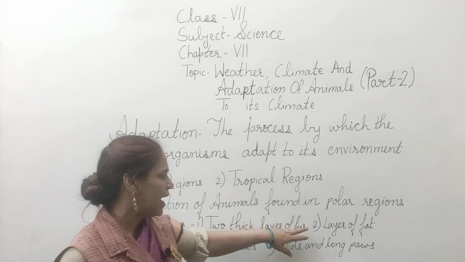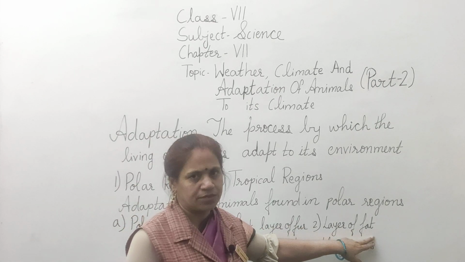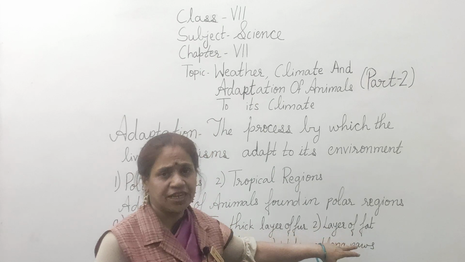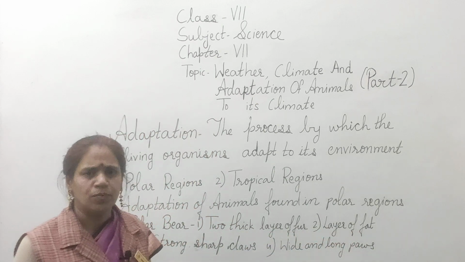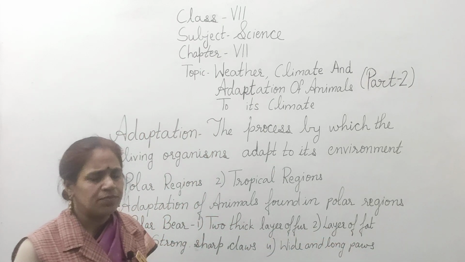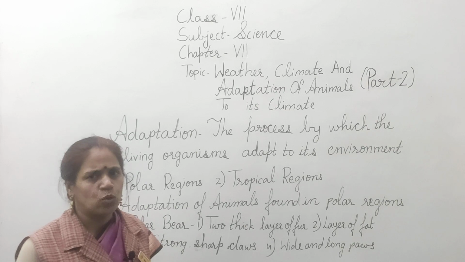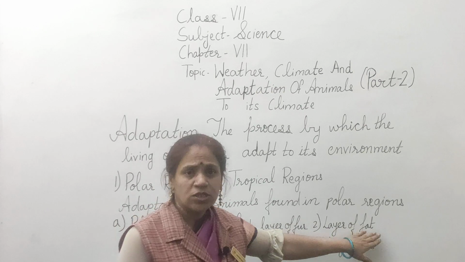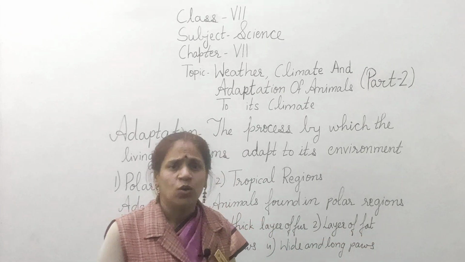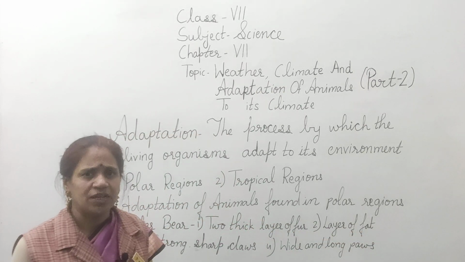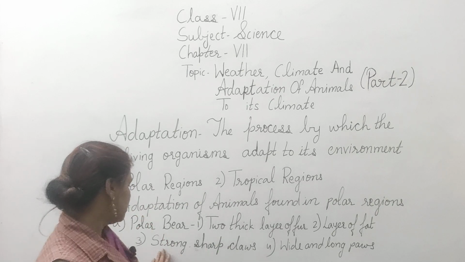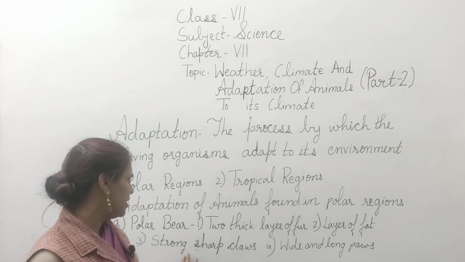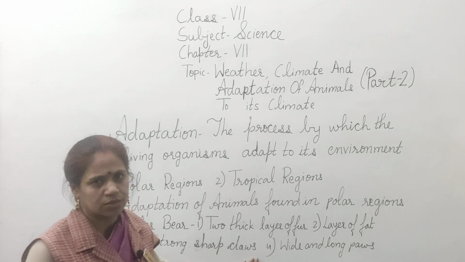It also has a layer of fat under the skin which is known as blubber. It also enables it to survive in the cold environment. This layer of fat also provides its nutrition when food is not available. The third characteristic of polar bear is strong, sharp claws.